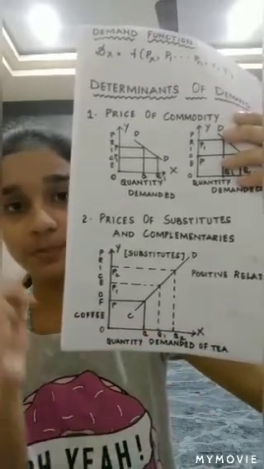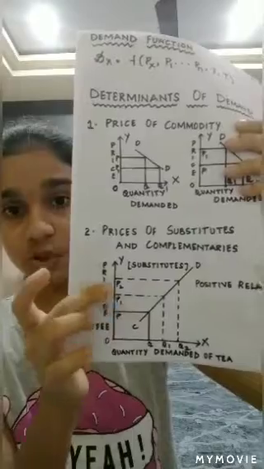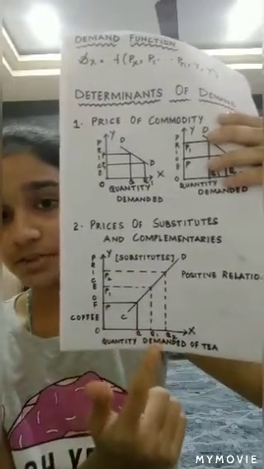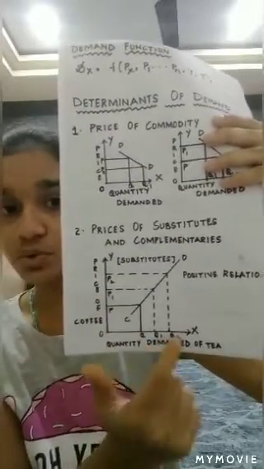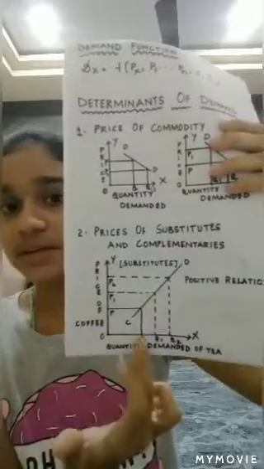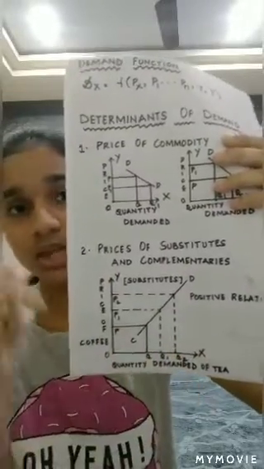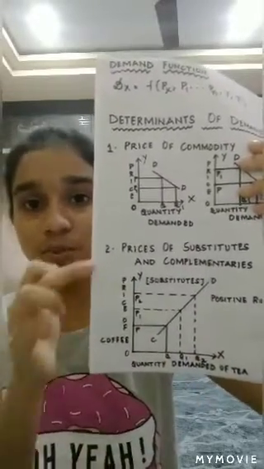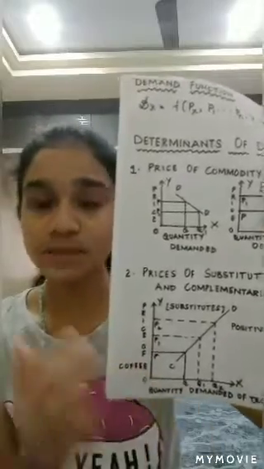In a similar way, when the price of coffee has again increased from P1 to P2, we can find that the quantity demanded of tea has again increased from Q1 to Q2. So with an increase in the price, there is an increase in the quantity demanded. So here exists a positive relationship between the price and the quantity demanded of the two substitute goods.